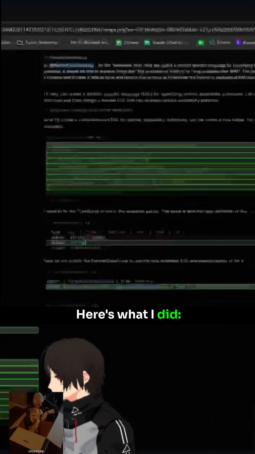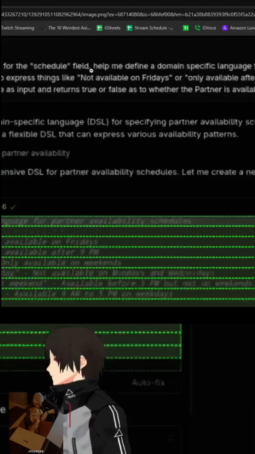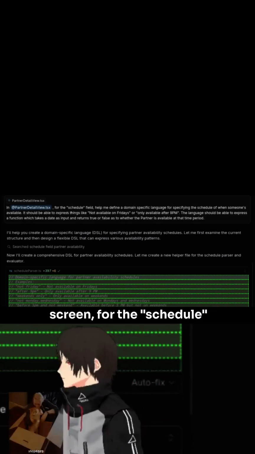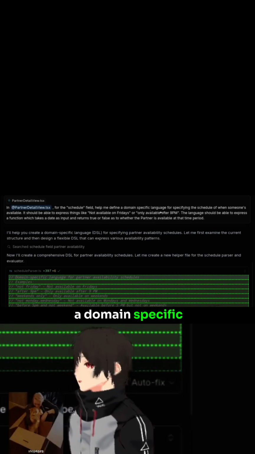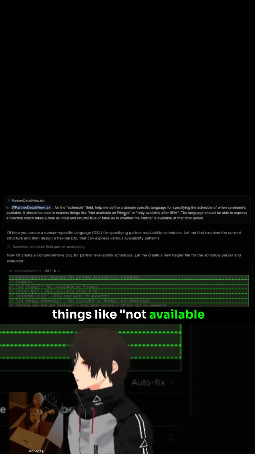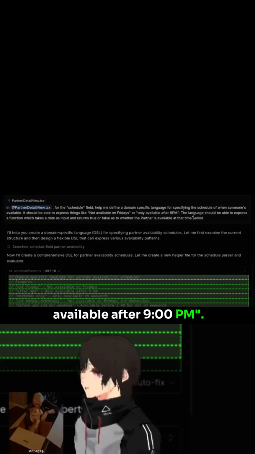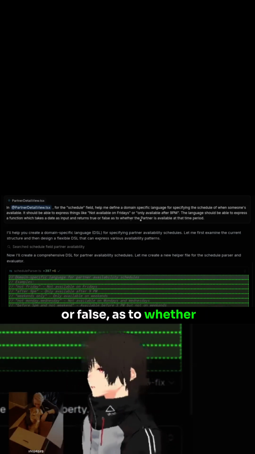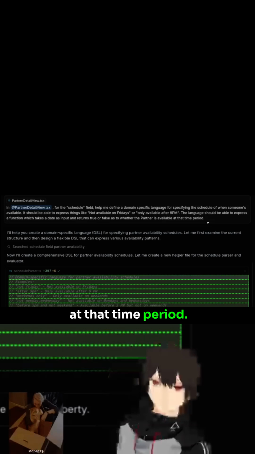Here's what I did. In partner detail view, that's the name of the screen, for the schedule field, help me define a domain-specific language for specifying the schedule of when someone's available. It should be able to express things like not available on Fridays, only available after 9 p.m. The language should be able to express a function which takes a date as input and returns true or false as to whether the partner is available at that time period.